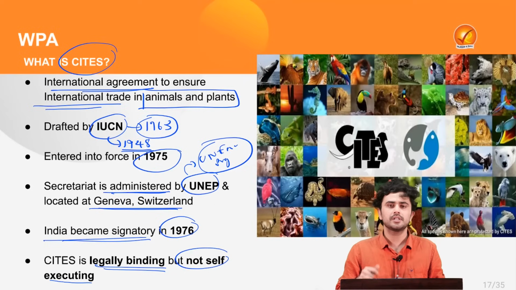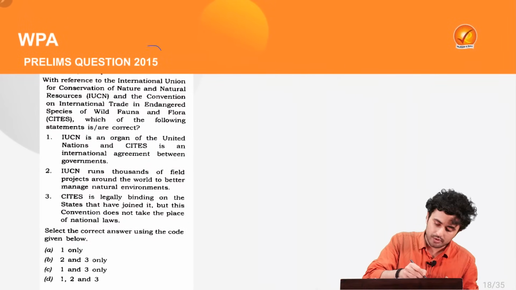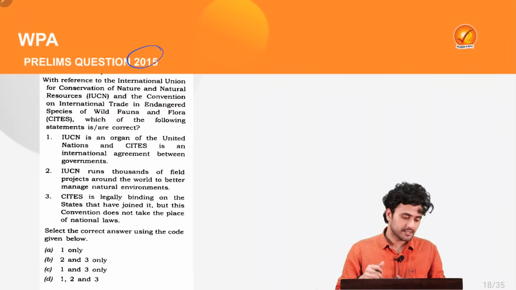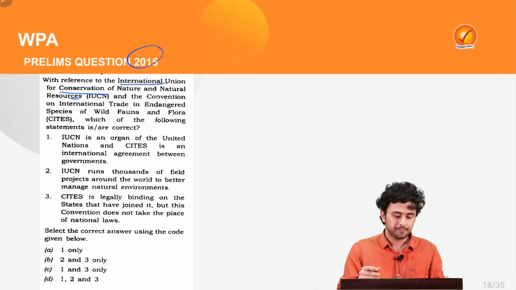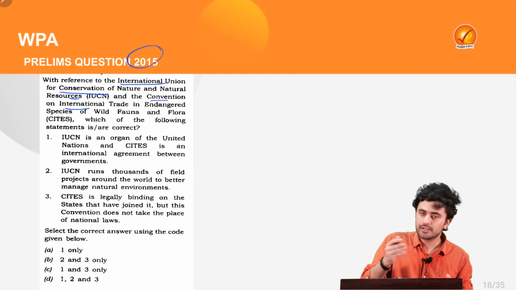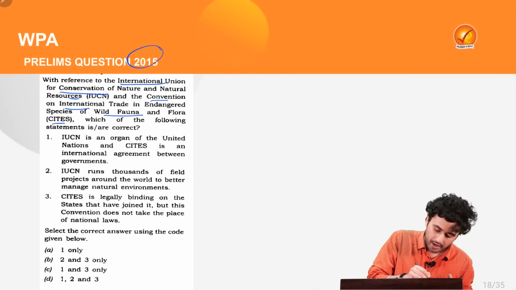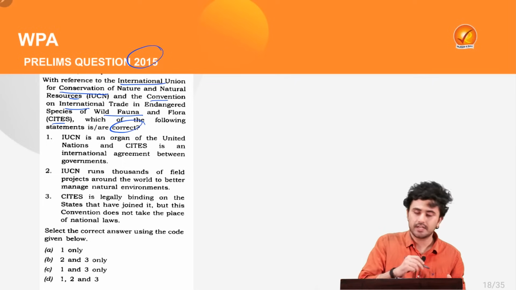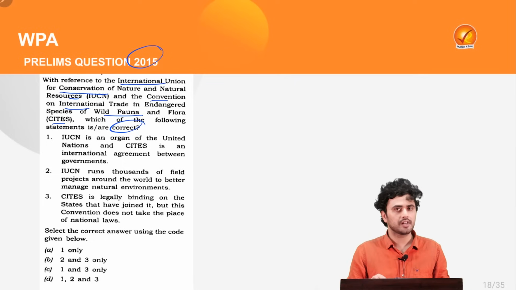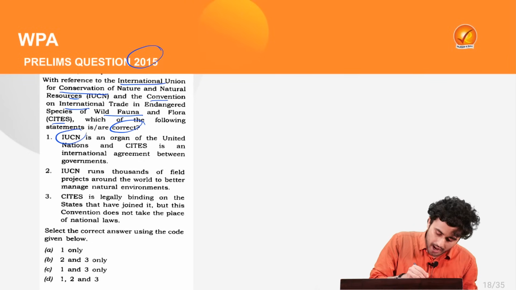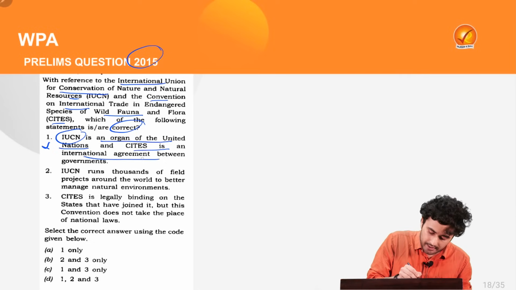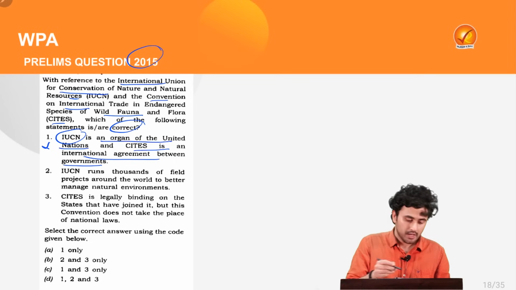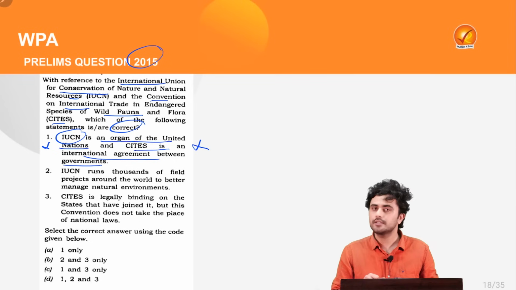Now, with this information, let's try to solve another question of prelims which appeared in the year 2015. Which states that with reference to the International Union for Conservation of Nature and the Convention on International Trade in Endangered Species of Wild Fauna and Flora, CITES, which of the following statements is correct? Let's read the first statement carefully. The statement says that IUCN is an organ of United Nations and CITES is an international agreement between governments. So, we know that the first statement is incorrect.